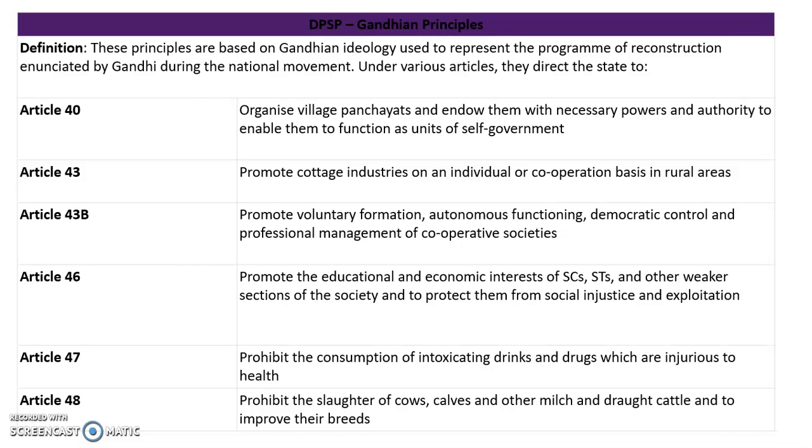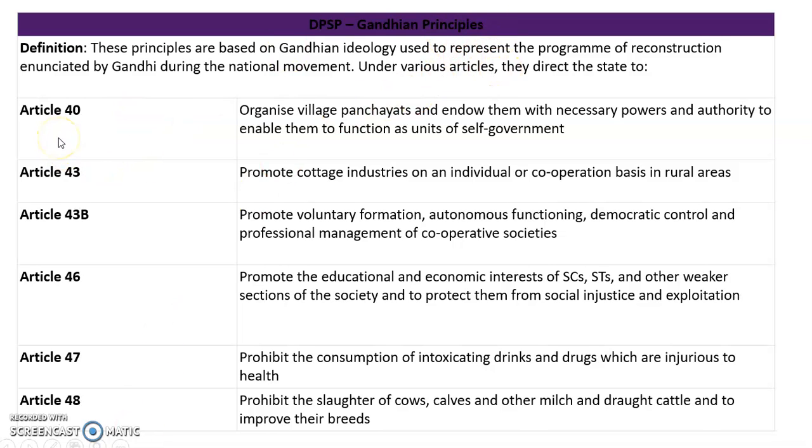Now, the Gandhian principles are based on Gandhiji's ideas. Though the directive principles are based on the Irish constitution, certain principles are based on our own leader's ideas also, that is, Gandhiji's ideas. Now, what do the Gandhian principles say? Articles 40, 43, 43B, 46, 47, 48. These explain the Gandhian principles.